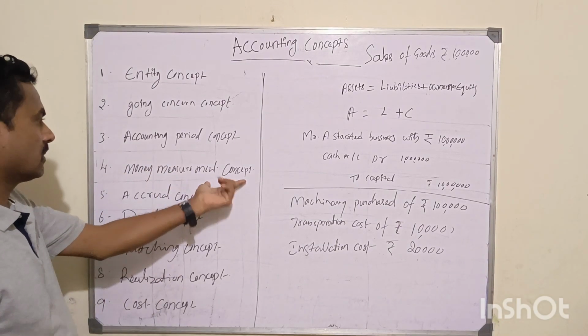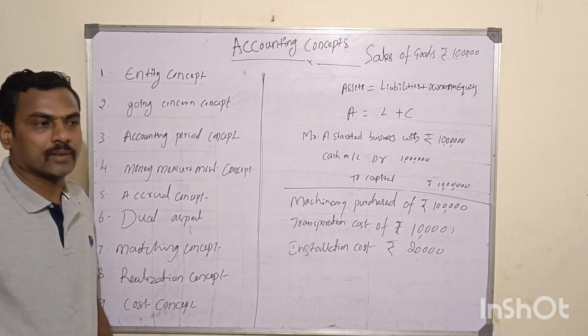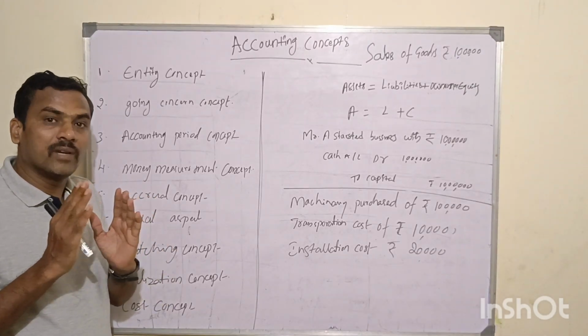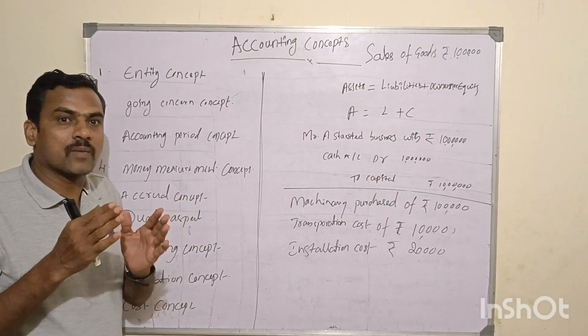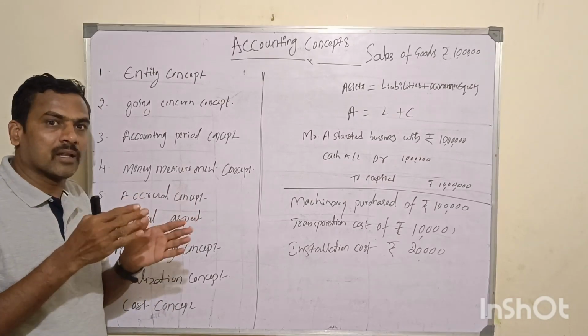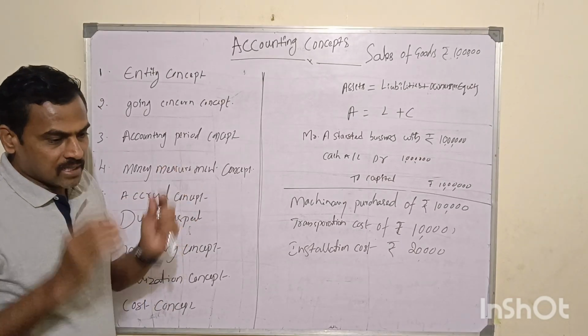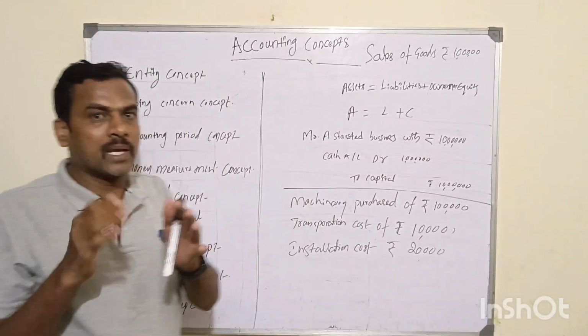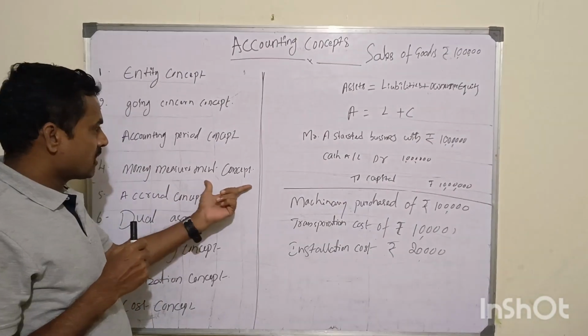Money measurement concept. Again, it is an interesting one. Any event which can be represented in terms of money is always recorded in the books of account. That means every transaction should be measured with money. That is called the money measurement concept.